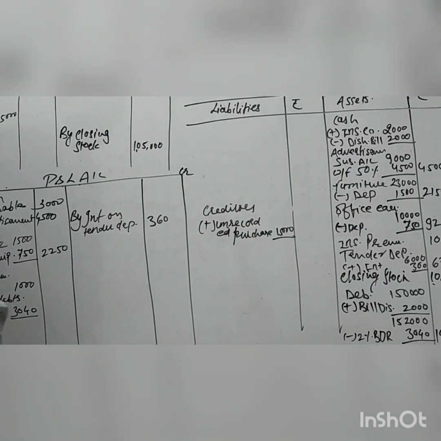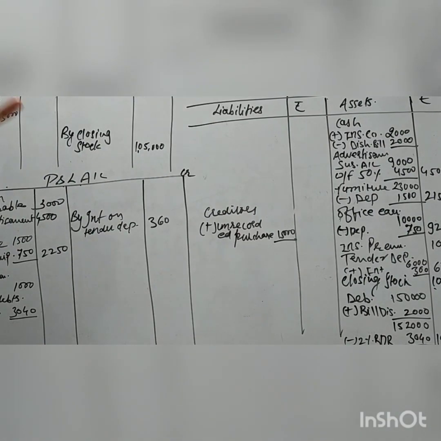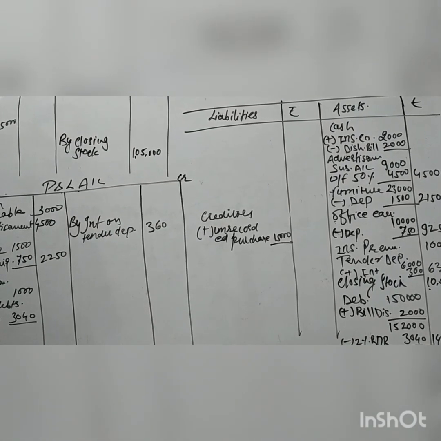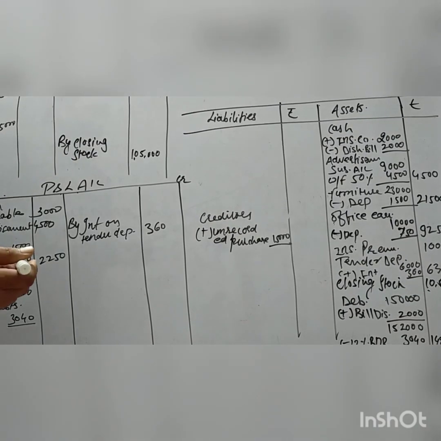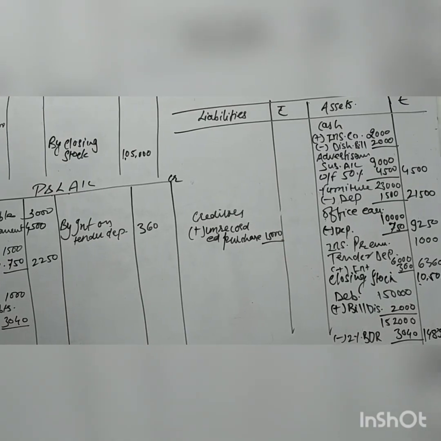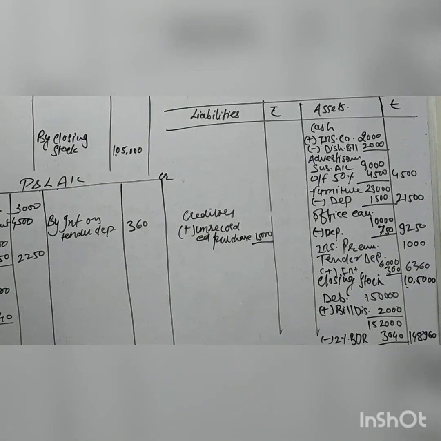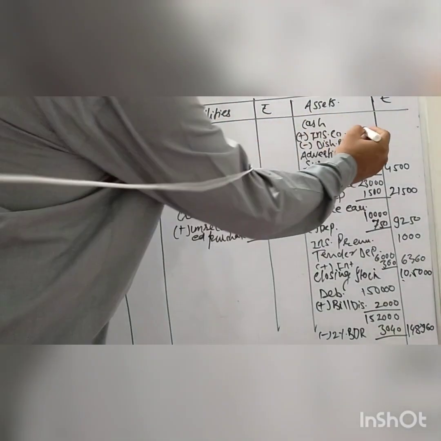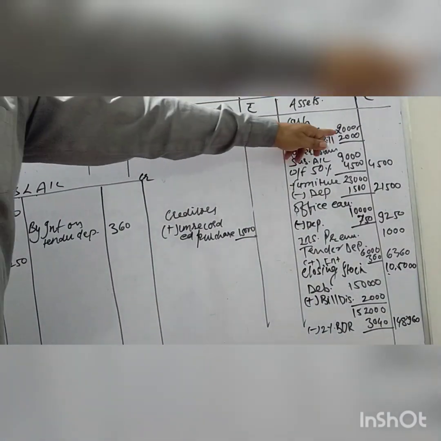Next, third adjustment: the recoverable claim from the insurance company settled at rupees 2,000. In the trial balance you can see recoverable claim is given as 5,000, but we have settled at 2,000 rupees. So here you can see that 2,000 rupees comes to the balance sheet asset side. This is the 2,000 insurance settlement, which means cash will increase, so it will be added into the cash account.